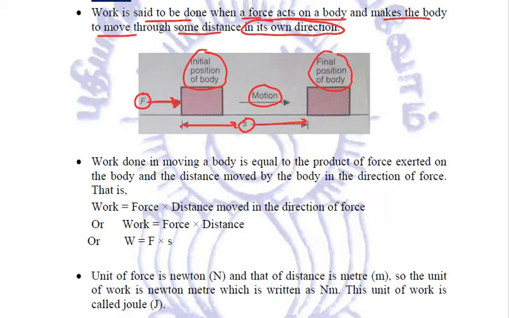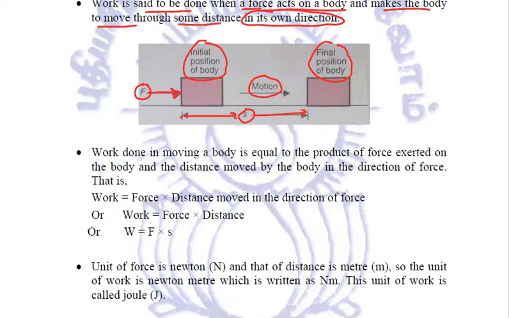Now, when we calculate work in moving a body, it is equal to the product of the force exerted on the body and the distance moved by the body in the direction of force. So we can relate work done is equal to force multiplied by the distance moved.